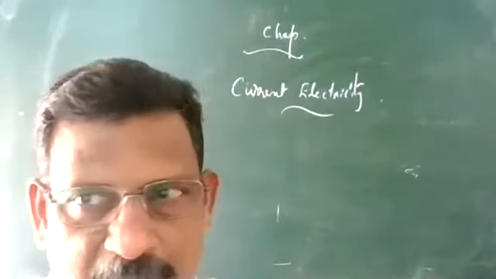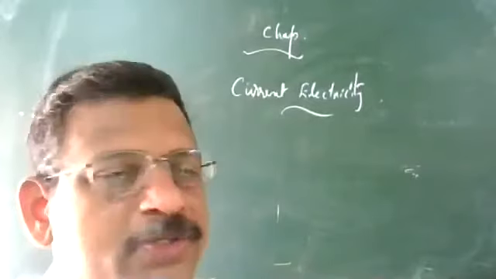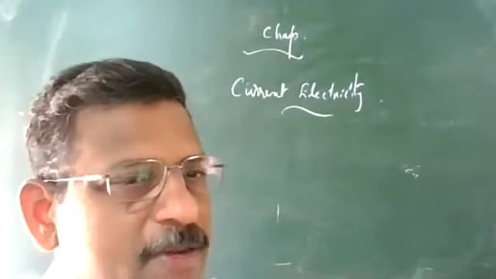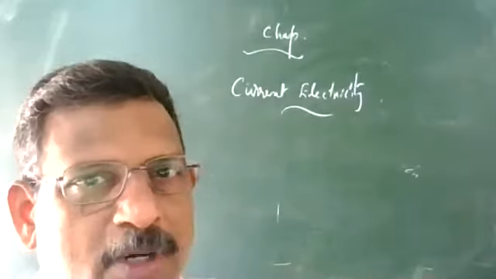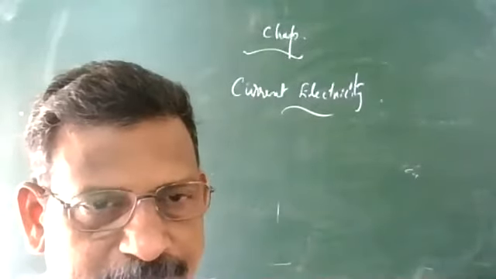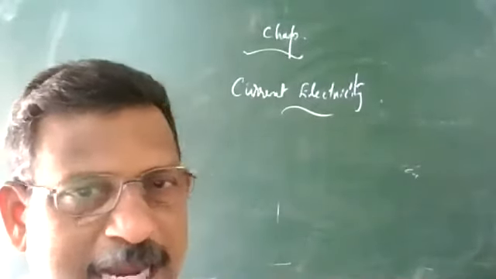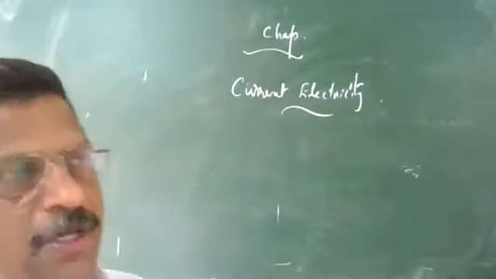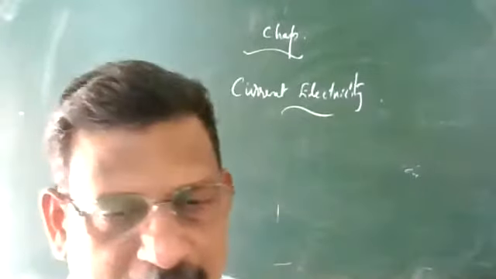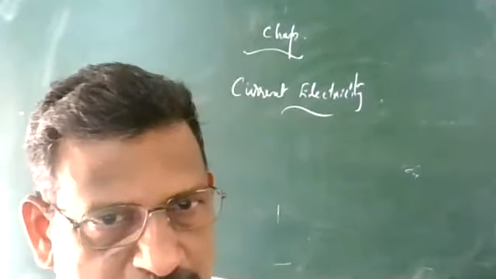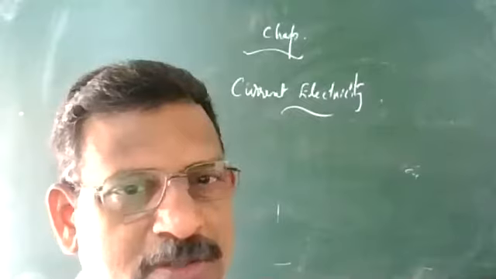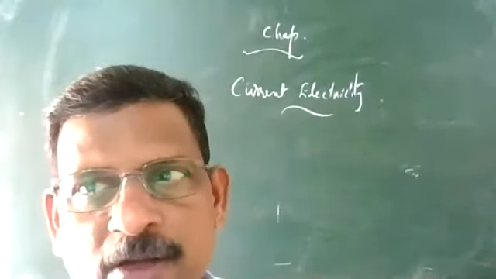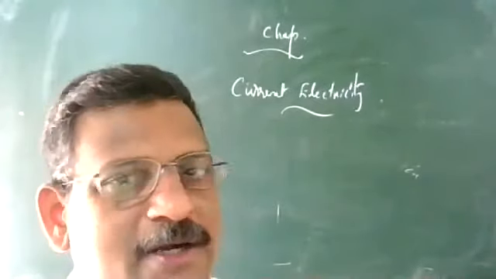Okay, once the charges are in motion, we see that electric current is produced. There are many cases where we see the flow of current, and for that, different current carriers are there. So what are the current carriers? Current carriers are the charged particles that, under the potential difference, flow in a particular direction and constitute the current. Such charged particles, we call current carriers.